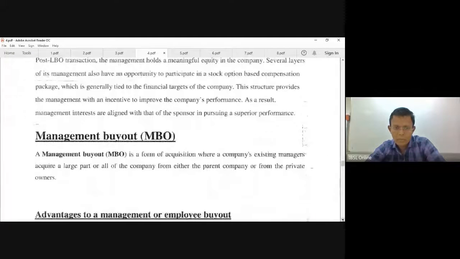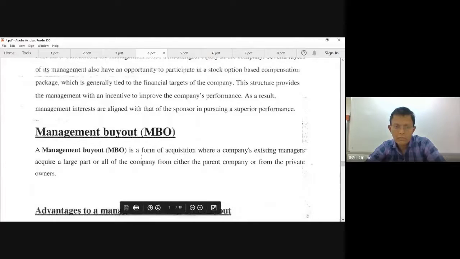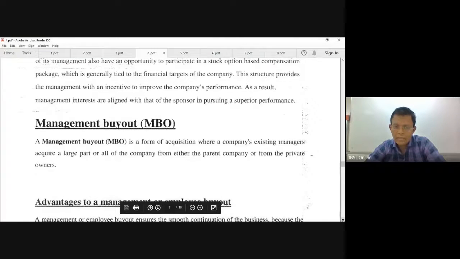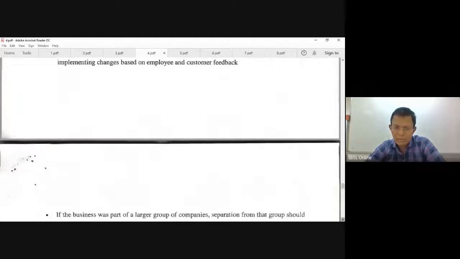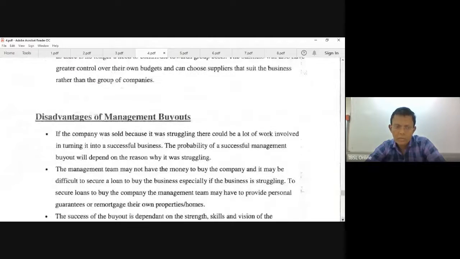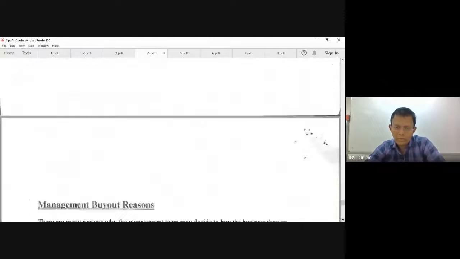A management buyout is a form of acquisition where a company's existing managers acquire the company. See, existing managers acquiring companies, right? And also remember the advantages and disadvantages of MBO as well. So, important note, important tips for you all.